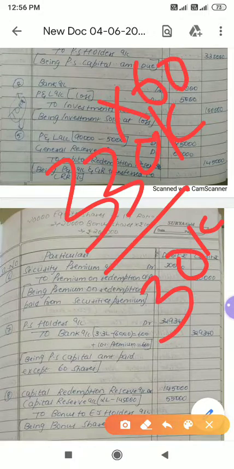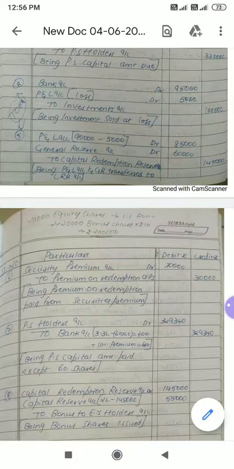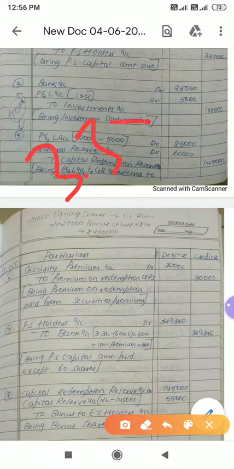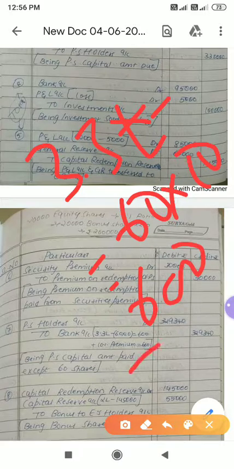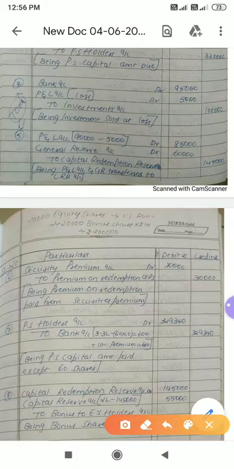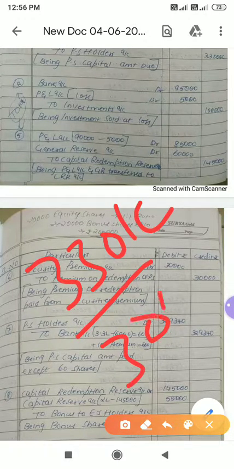Like that also you can do: 3,30,000 divided by 30,000 into 60 shares, you will get 360. Or you can do it like that: 3.3 lakh minus 60 into 10 rupees. The face value is 10 rupees, so it will be 600, plus premium 10%, it will be 60. You can do however you want. This is simple, I guess. If you do it like that also, you will get the answer.